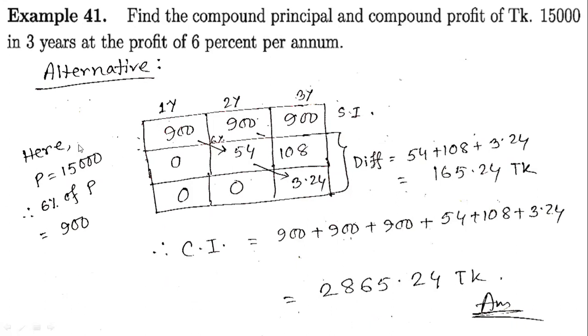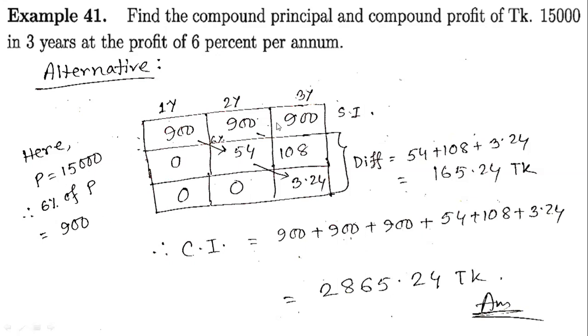Okay, here the principal is given, 15,000 taka, isn't it? And every year 6% is our rate. So 6% of P, that will be 900 taka. How? Just multiply by 6 by 100. So the 0 0 is gone, 6 into 150, that will be 900 taka.